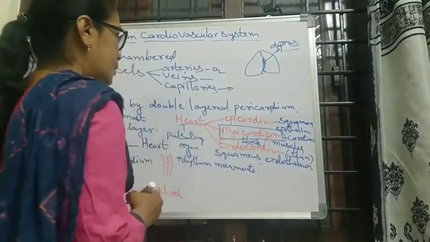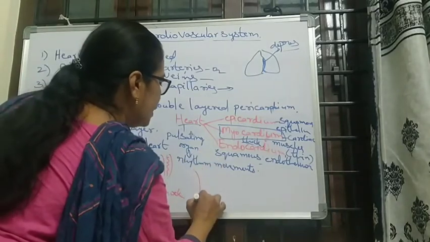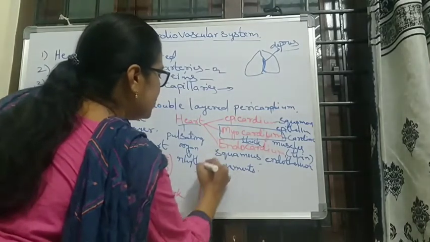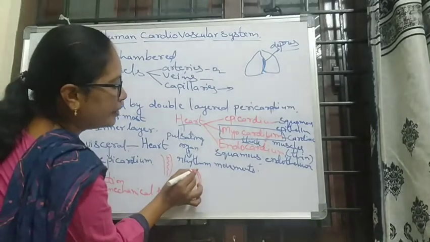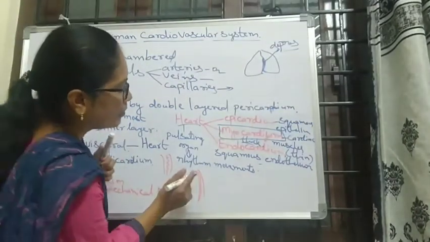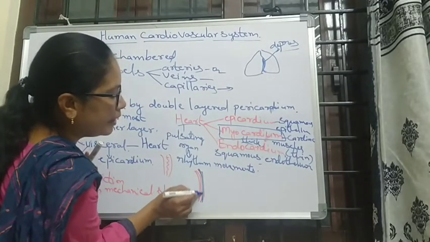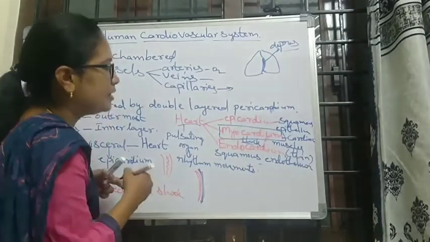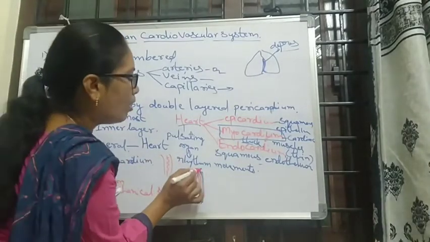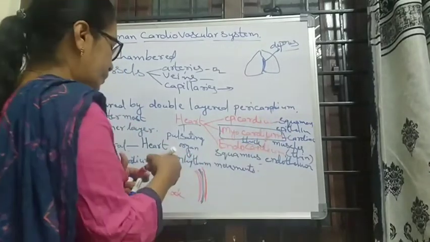If we see the structure of the heart, here is the endothelium, and here it contains the myocardium, the cardiac muscles, and the epicardium made of squamous epithelium.